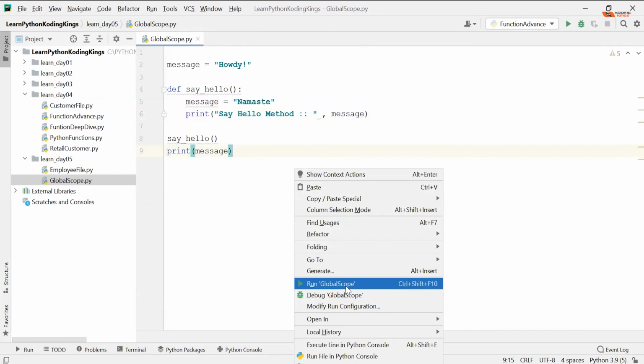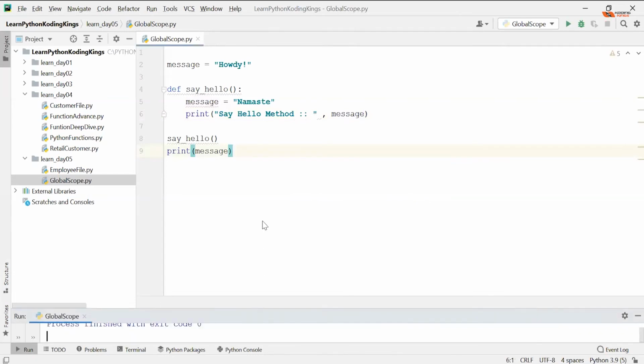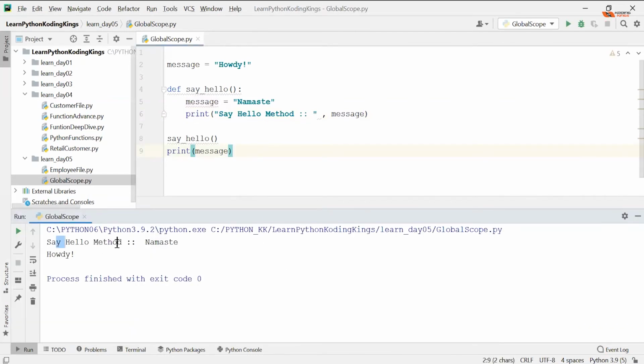No responses today. Are you able to understand or not? So I'm printing global scope and see now. So say hello method will print namaste. But when I say print message, I'm saying howdy. Got it? What exactly happened? So message is namaste. We printed that message here. But when I print a message here, it's still looking at this. Because this is in global scope.